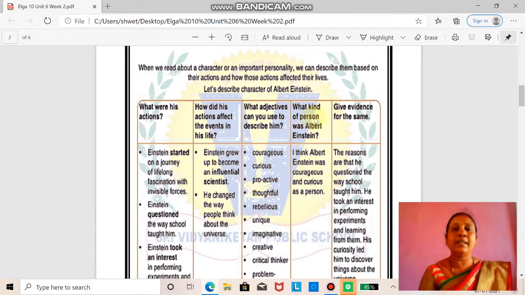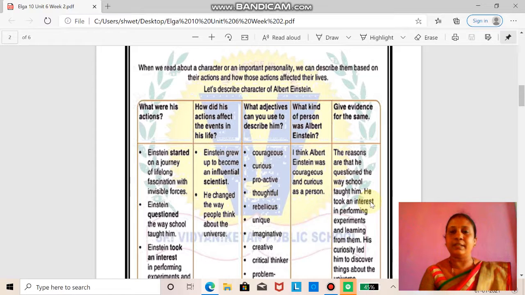We move to the next column, give evidence for the same. Students, to describe all these characters, we have to give evidence. Evidence is nothing but proof: which lines in the story describe the character. These are the evidences I took from the story to describe Albert Einstein. He questioned the way school taught him.